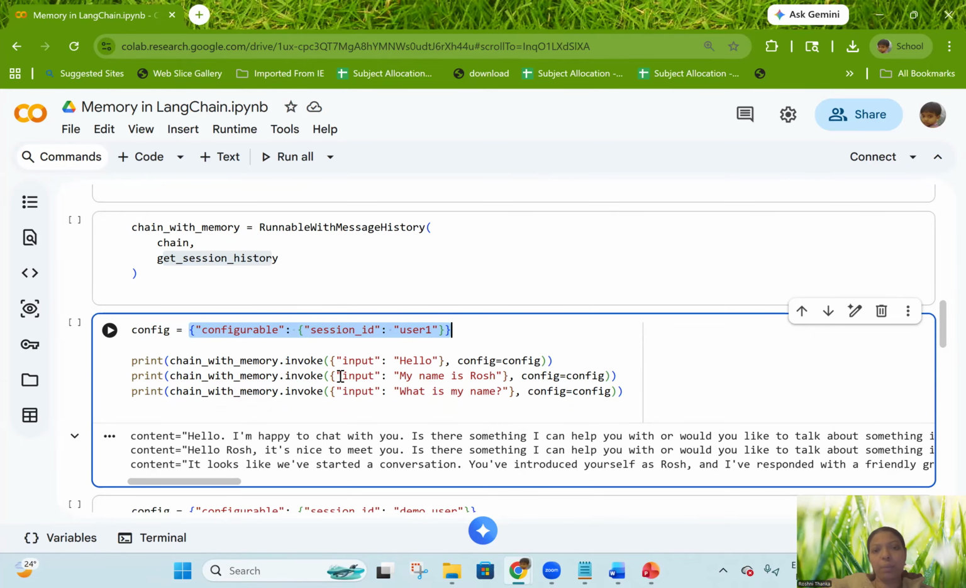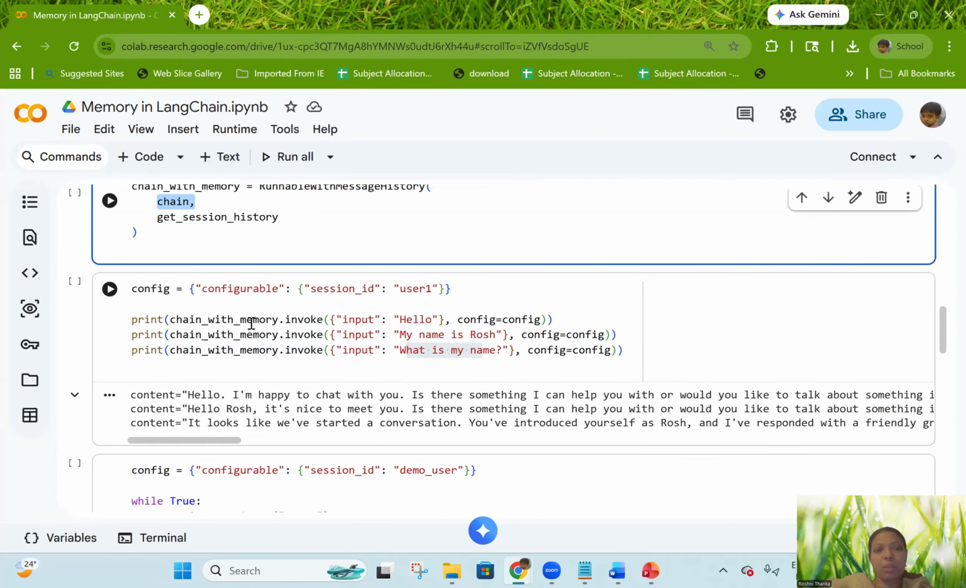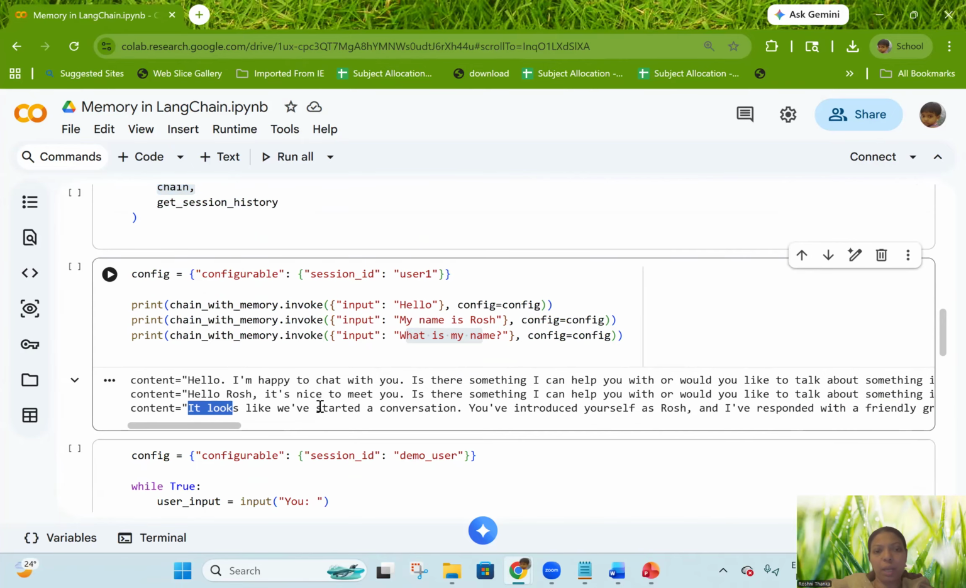Similarly, I'm also giving the input, my name is Rosh. Then I'm asking, what is my name? Since we have attached this memory to the chain of prompt and LLM, it answers: it looks like we have started a conversation and you have introduced yourself as Rosh. Since it is remembering the previous conversation, it was able to answer.